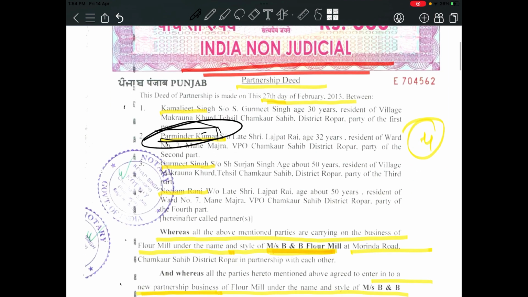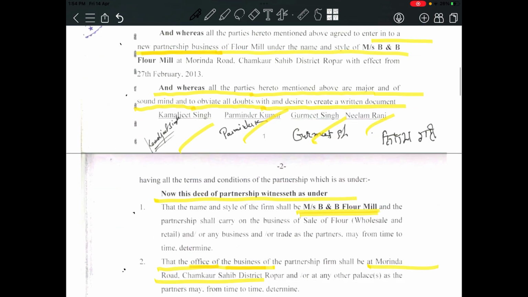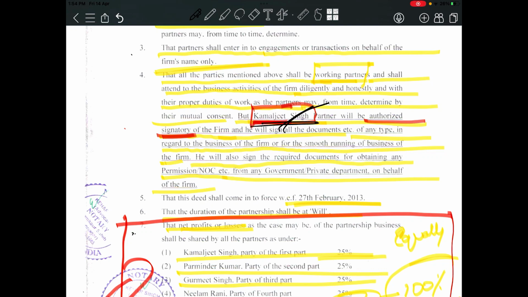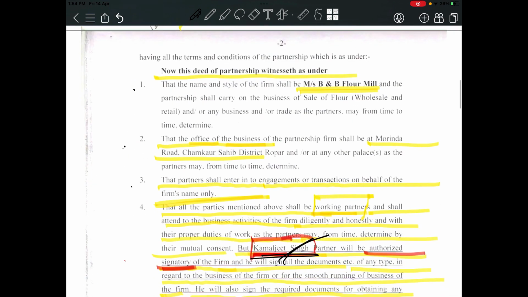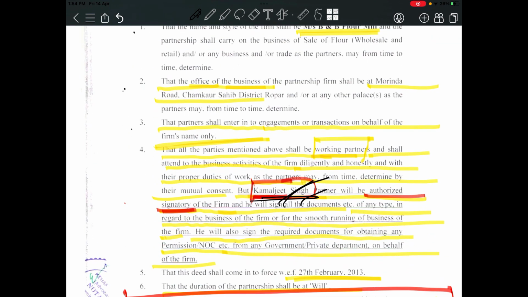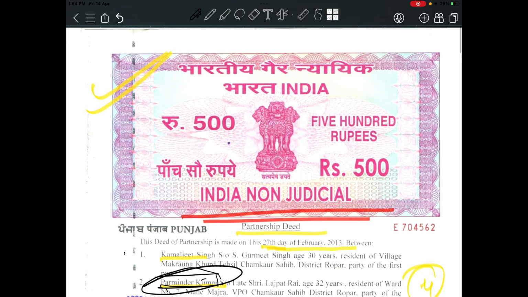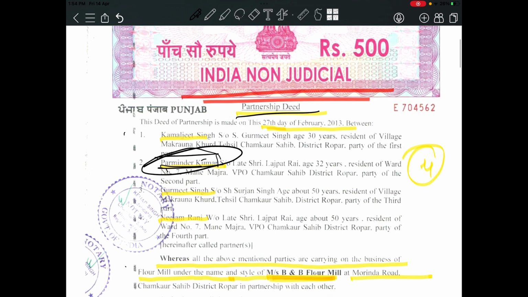Say for example, if there is no partnership deed, and the partnership deed here allows Kamaljit Singh only to sign the documents, right? Now say this has been agreed orally. 4 partners decided that Kamaljit Singh will sign the legal papers, but there was nothing in writing, there was no partnership deed. Now what happens? Parminder Kumar and Neelam Rani did some fraud and they signed a legal document and they have taken money from anyone. They have taken loan in the name of business, and the other 2 partners do not know.